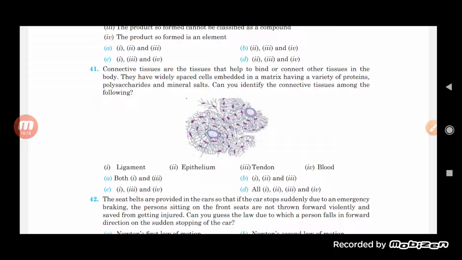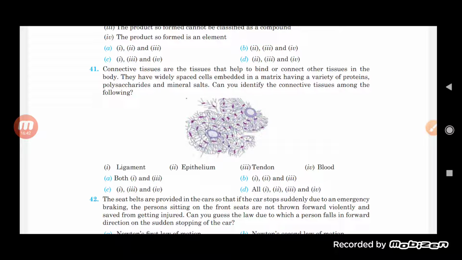So connective tissue is a tissue which helps in binding, or it also helps in connecting other tissues with the body. They have widely spread cells which are embedded in a matrix having a variety of proteins, polysaccharides and mineral salts. So can you identify the connective tissue among the following? Ligament, epithelium, tendon and blood.